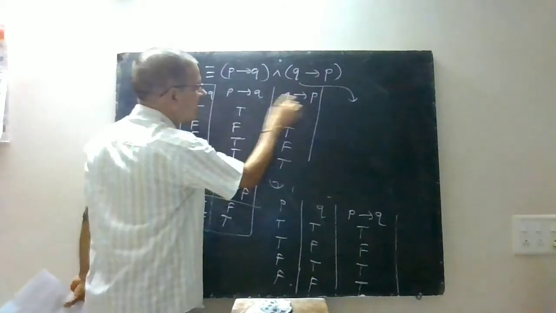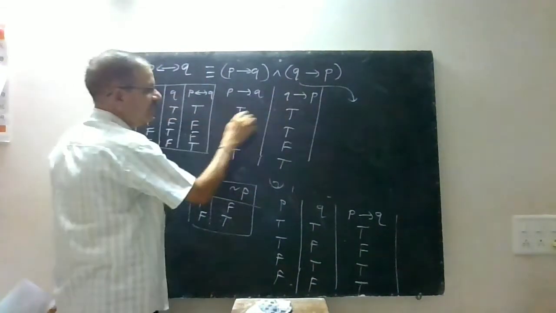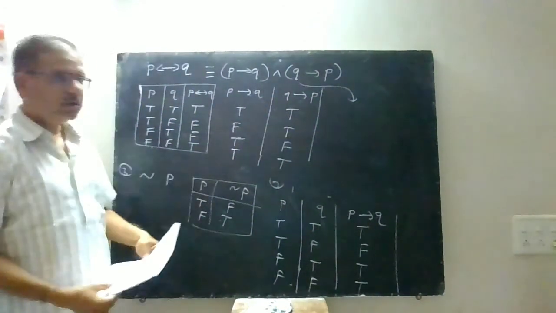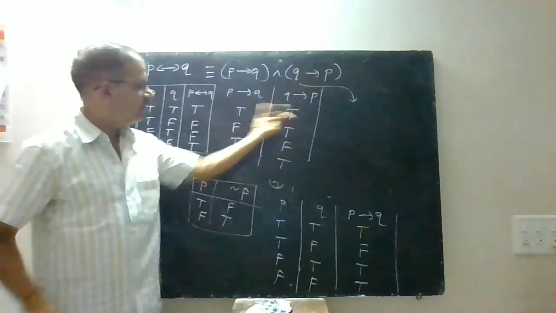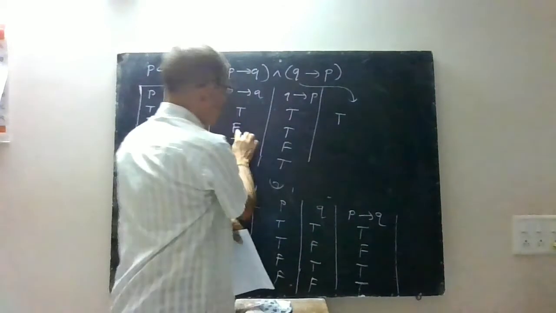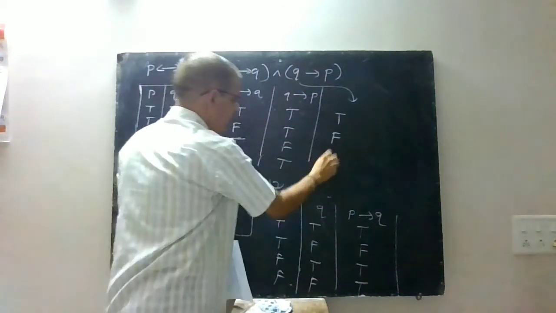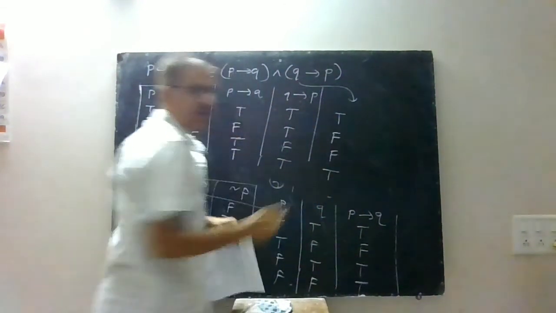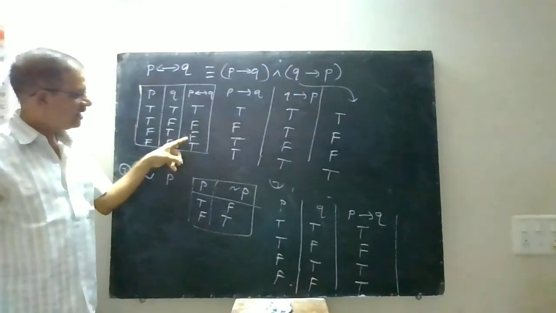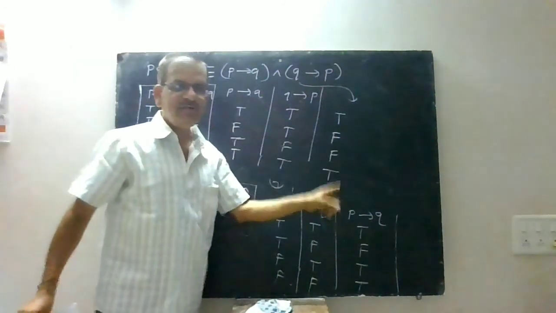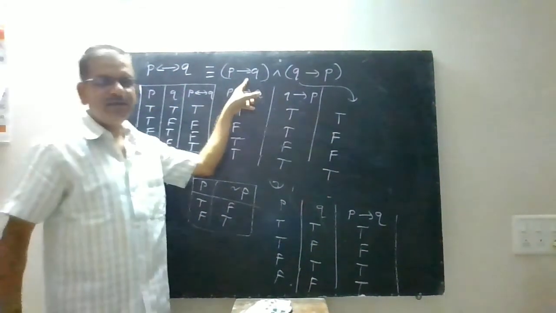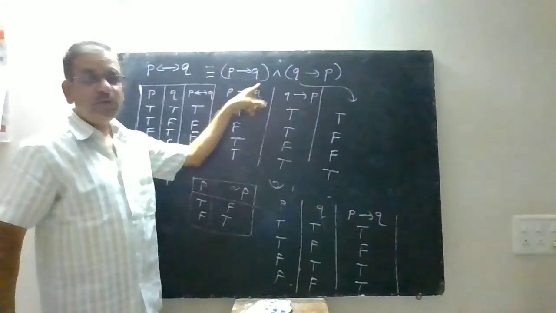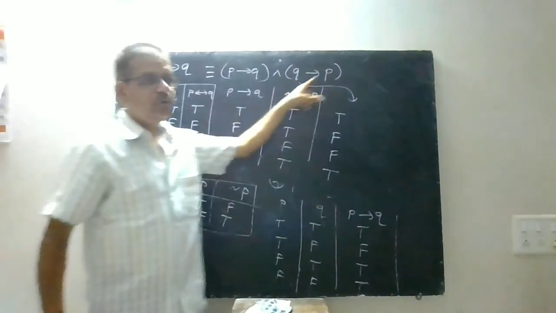Now you have to take the "and" of these two columns. When T and T, what is the truth table for "and"? When both are true, it is true. So when both are true, the value is true. It is false, it is false, and when both are true, it is true. You can observe that this is TF FT and this is TF FT. So remember only one thing, that P if and only if Q means straightaway P implies Q as well as Q implies P.